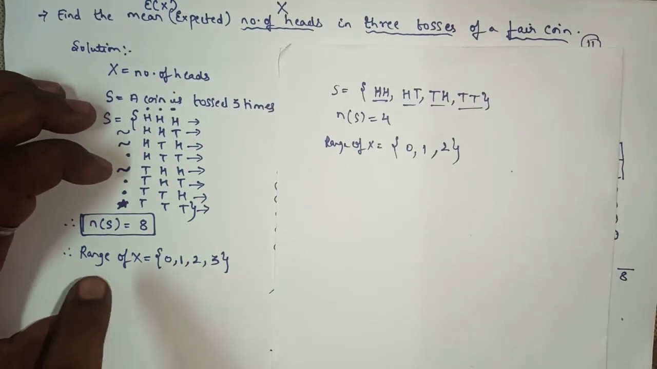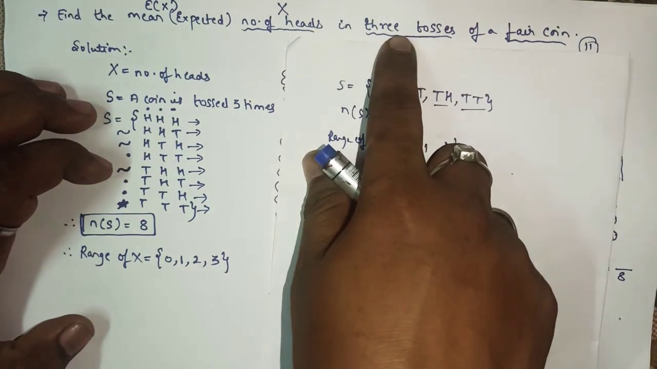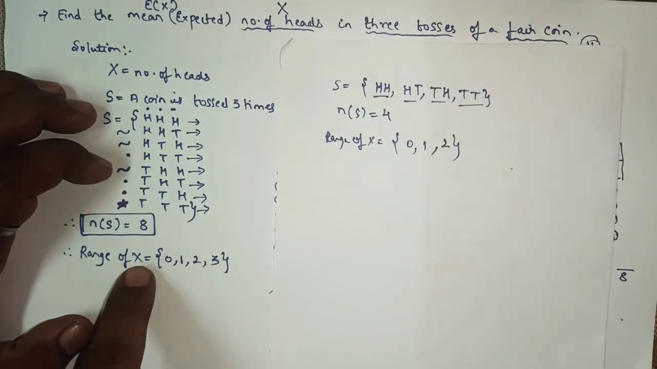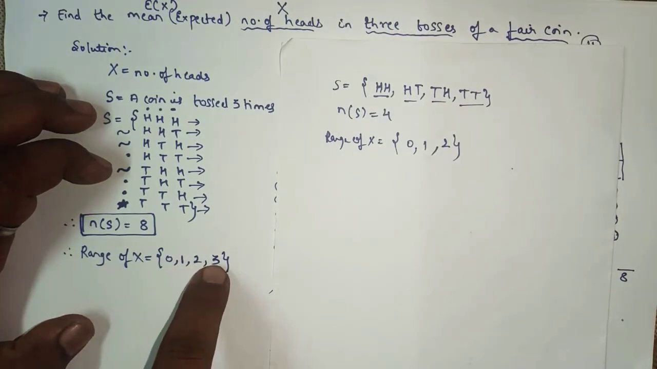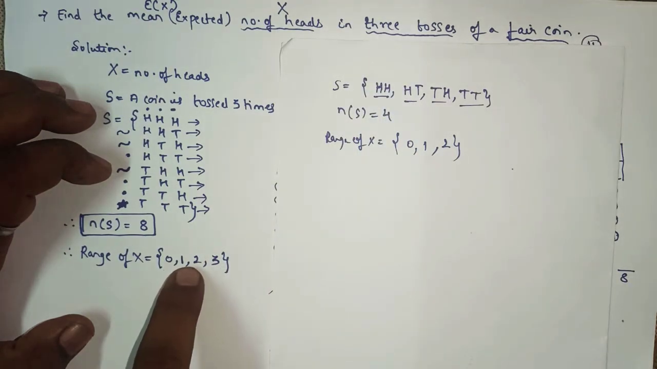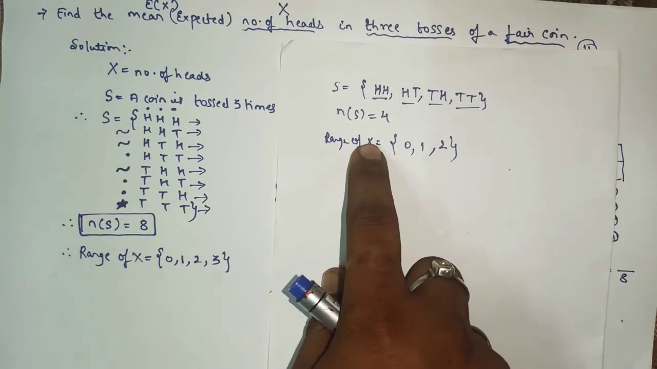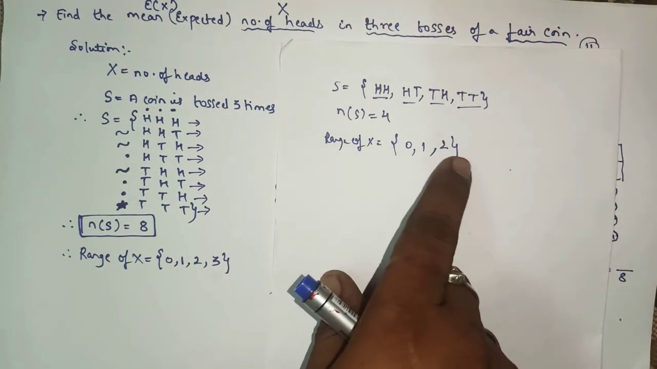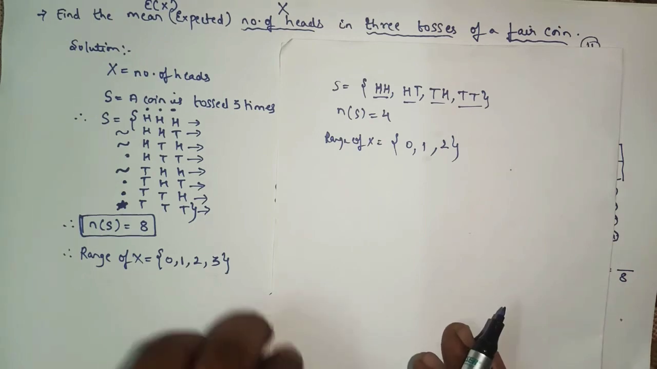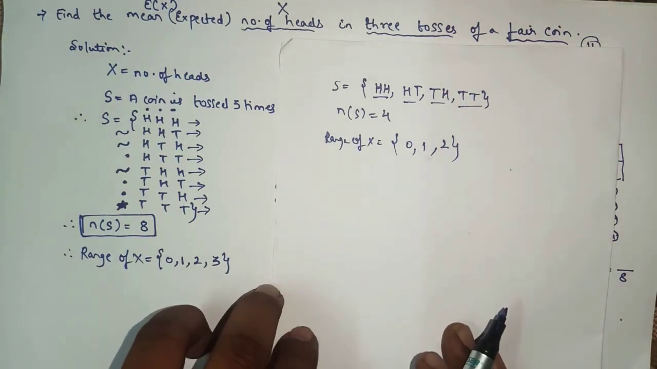So can you see, when it is tossed 3 times, the range is what? 3, 2, 1, 0. It means when 3 coins are tossed, there can be 3 heads, either 2 heads, 1, or 0. Whenever a coin is tossed 2 times, the range of x will be what? 2, 1 and 0. Okay.